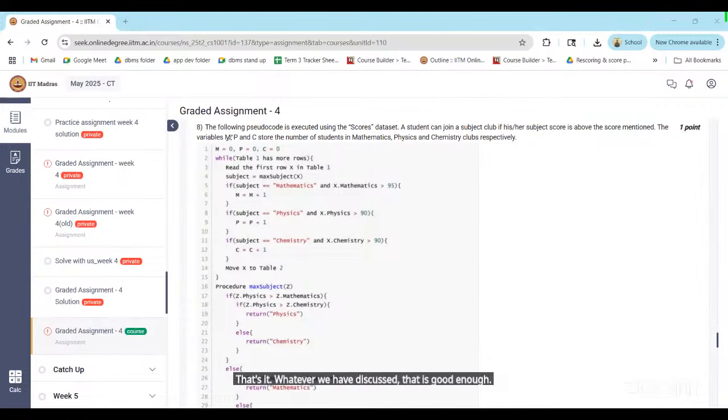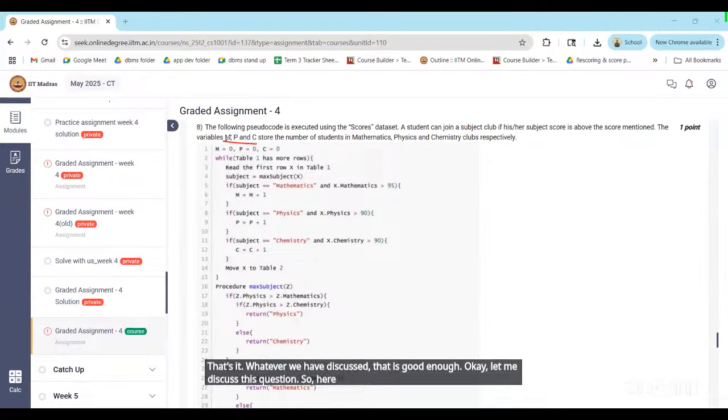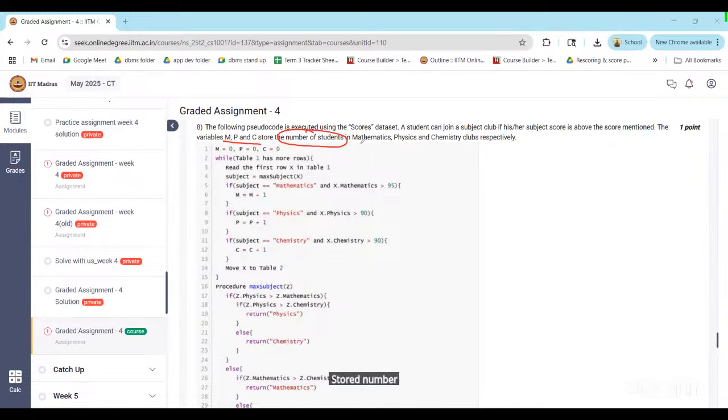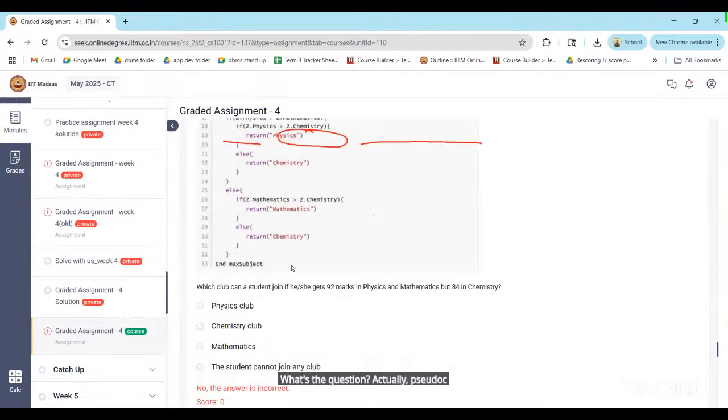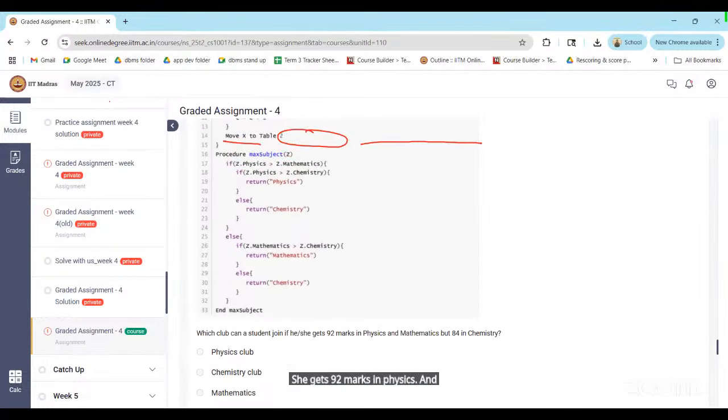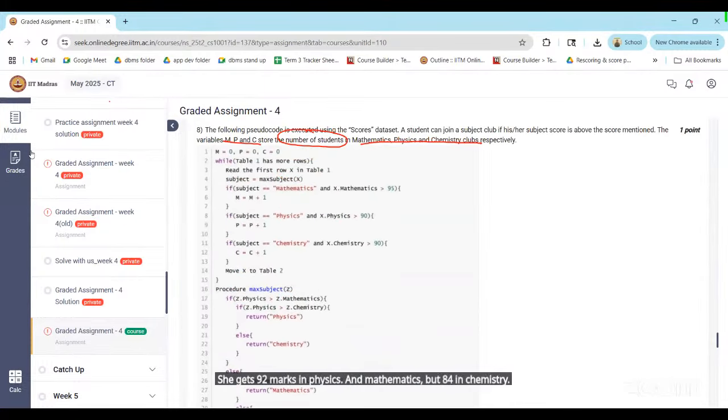Okay, let me discuss this question. So here we have 3 subjects: physics, chemistry, mathematics, and the number of students in this club respectively. What's the question actually? Pseudocode is given. Which club can a student join if she gets 92 marks in physics and mathematics but 84 in chemistry? So we have physics and mathematics 92 and chemistry 84.